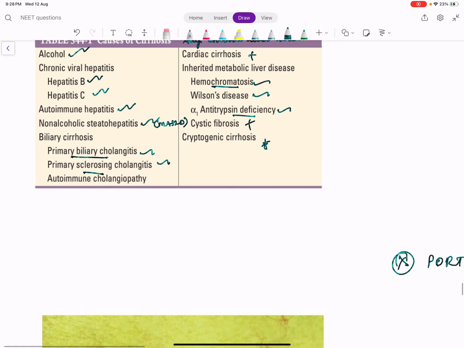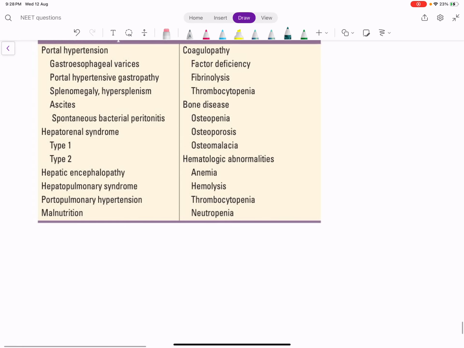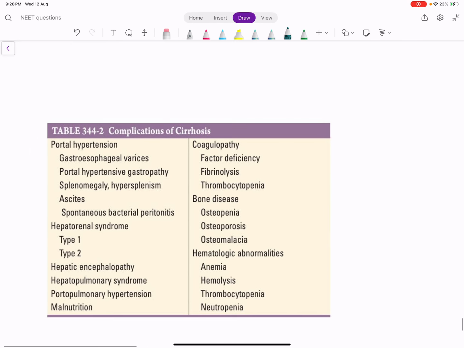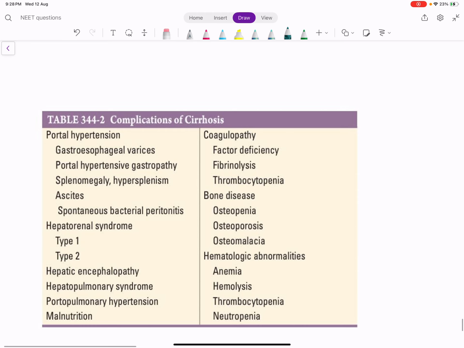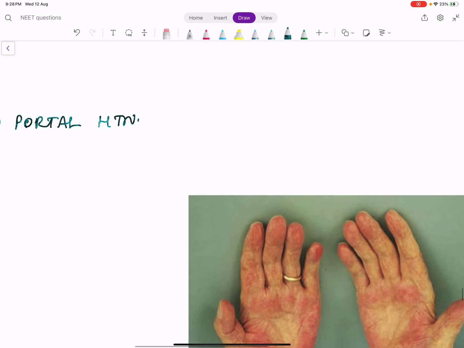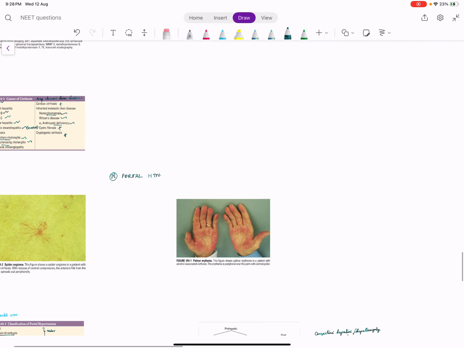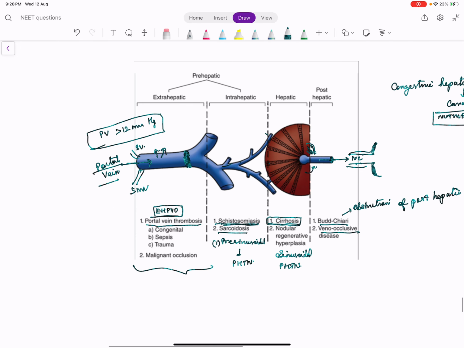So what happens when the portal pressure increases? The blood from the portal vein will find it difficult to enter the liver and to go into the IVC, right? So what will it try to do?